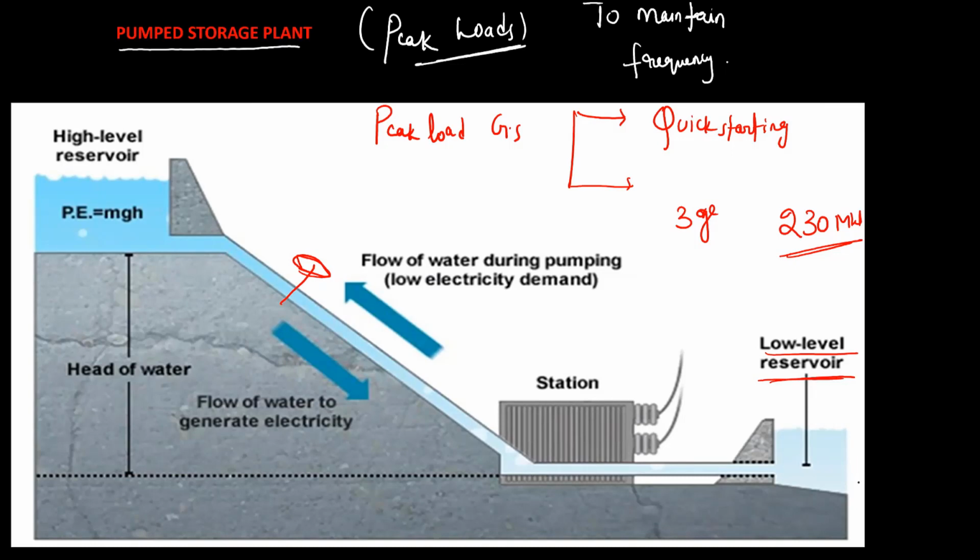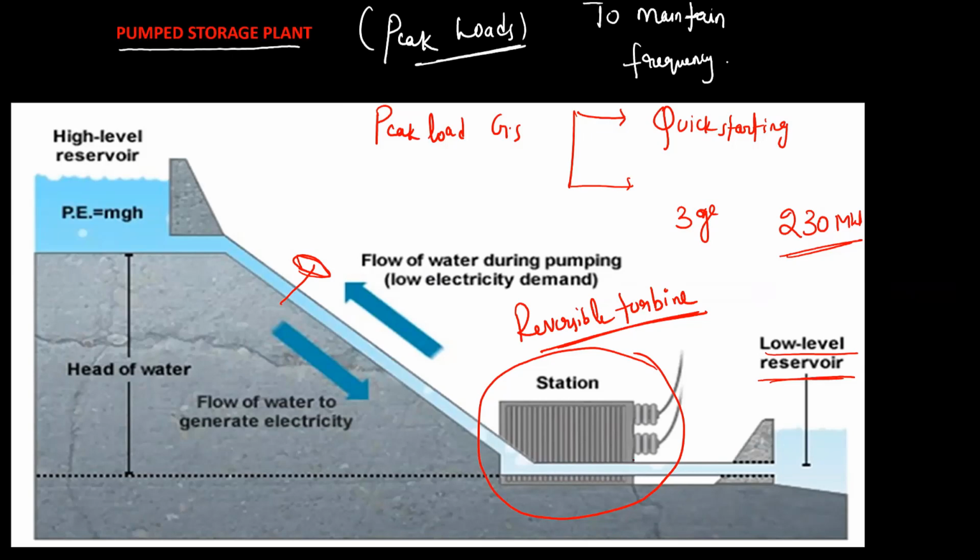For this pumped storage plant, we use a reversible turbine. So what is this reversible turbine? When water is flowing from the upstream reservoir to the downstream reservoir, it is acting as a turbine.